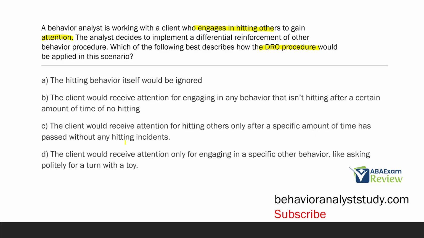has passed without any hitting incidents. Well, we're not going to give attention for hitting others. That's what we're trying to eliminate. D, the client would receive attention only for engaging in a specific other behavior, like asking politely for a turn with a toy. In DRO, we're not specifying an alternate behavior, right? That's what's wrong with D. We're just trying to get the behavior not to occur. So in this scenario, we're going to give attention for engaging in a behavior that isn't hitting after a certain amount of time of no hitting.